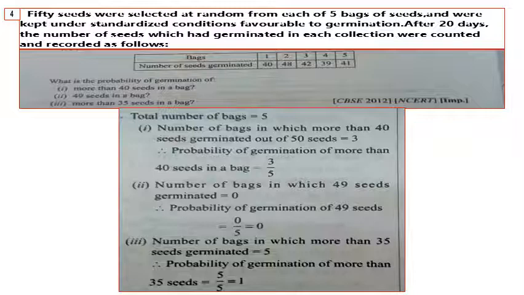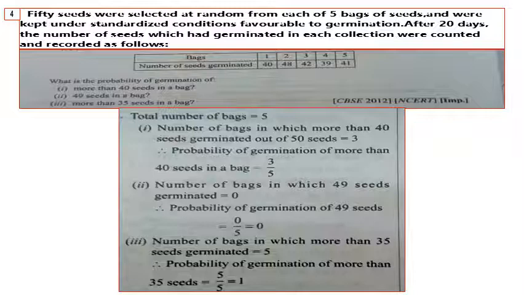The number of seeds germinated is in the second row. In the first bag, 40 seeds were germinated. In bag 2, 48 seeds. In bag 3, 42 seeds. In bag 4, 39 seeds. In bag 5, 41 seeds. We need to find the probability of the following. What is the probability of germination of question number 1, more than 40 seeds in a bag. Question number 2, 49 seeds in a bag. Question number 3, more than 35 seeds in a bag. The total number of bags is equal to 5.